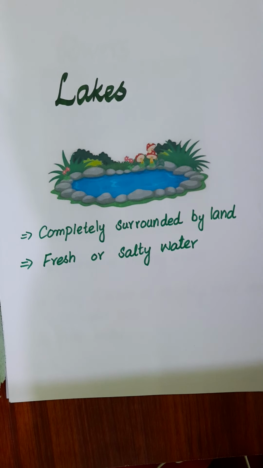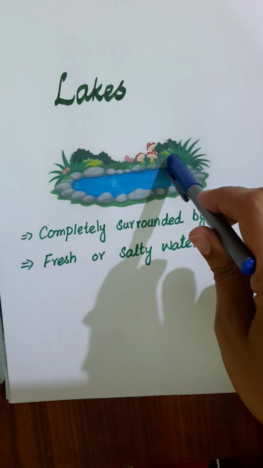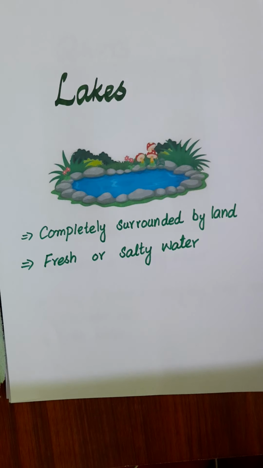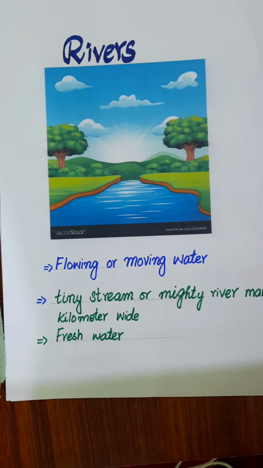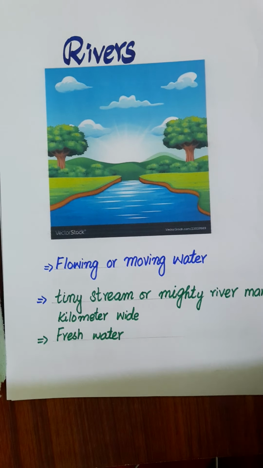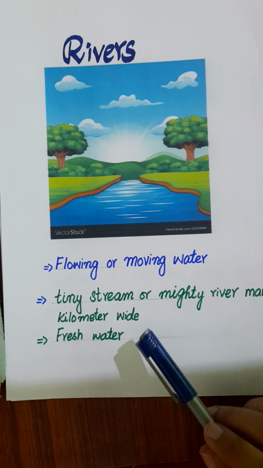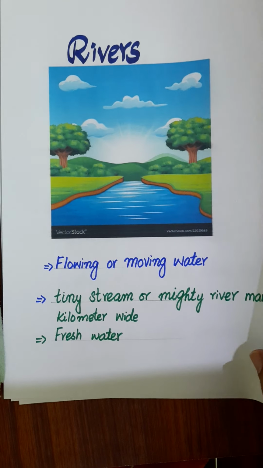Okay, now lakes. Lakes are the inland seas completely surrounded by land. Lakes can have either fresh or salty water. Then rivers. This is flowing or moving water. These can be tiny streams or mighty rivers many kilometers wide. And mostly it has fresh water.